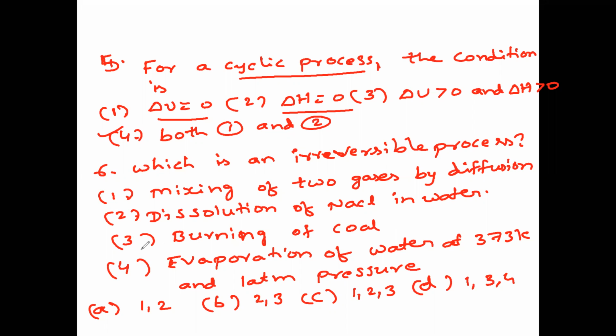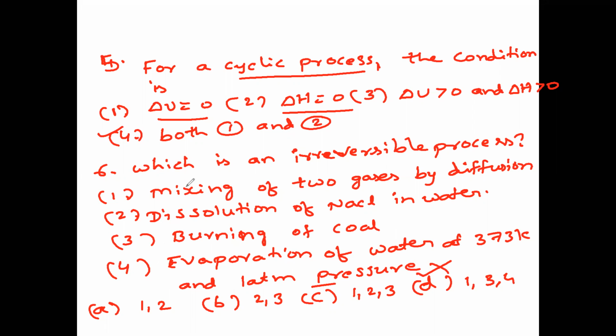So first, third, and evaporation of water at 373 kelvins and atmospheric pressure. Again, you will not get the water back at the same temperature. So 1, 3, and 4. So option is D. No, that is wrong.